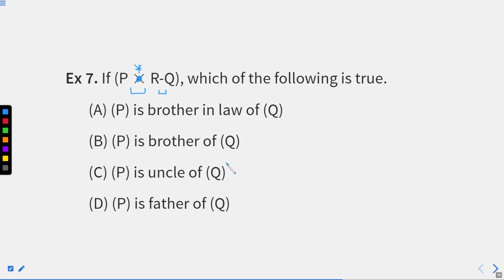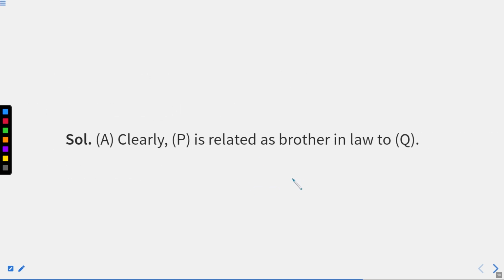As soon as we make the diagram again, the way I explained earlier, you'll get it. So I'll directly jump to the answer part.